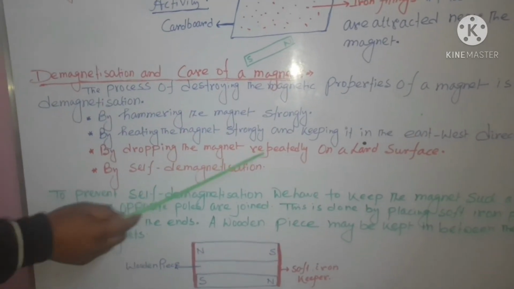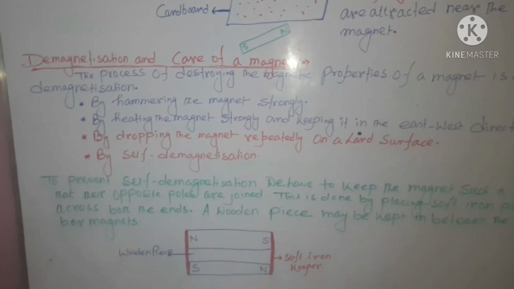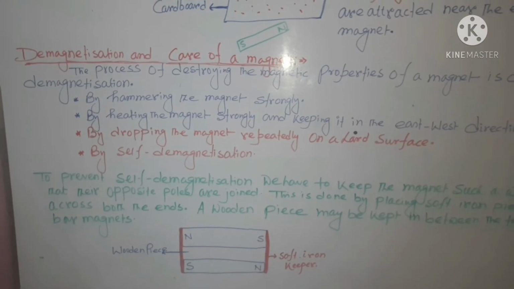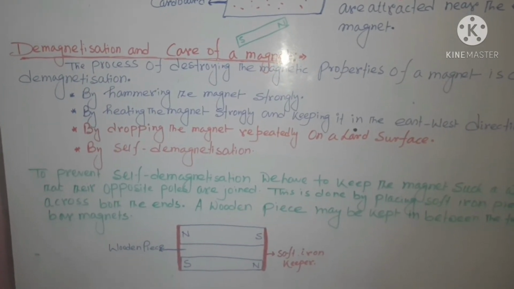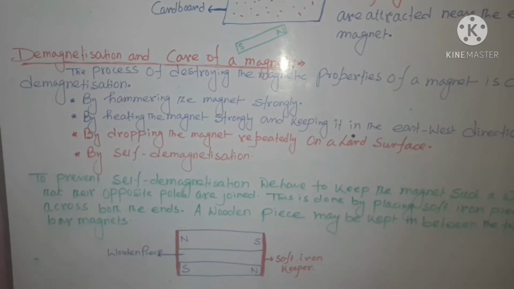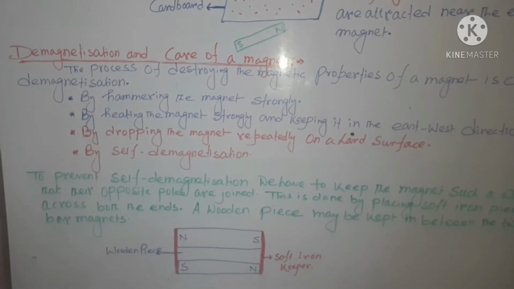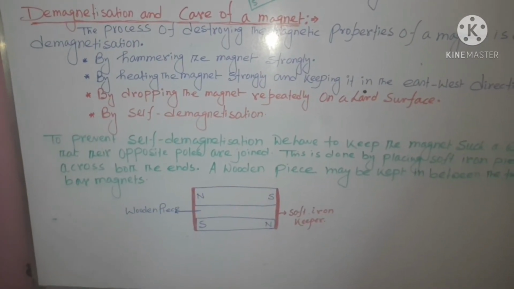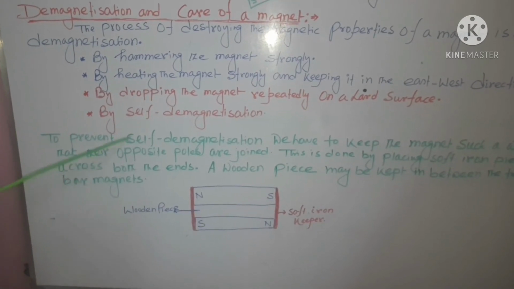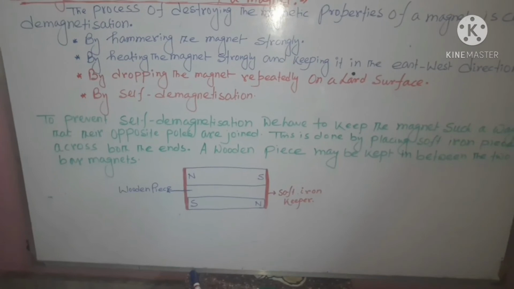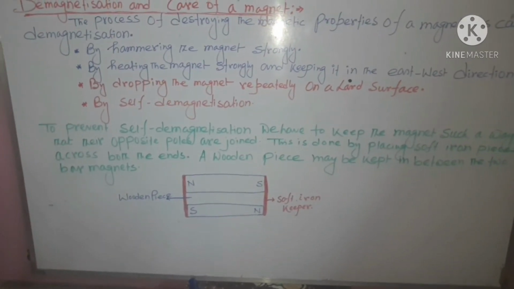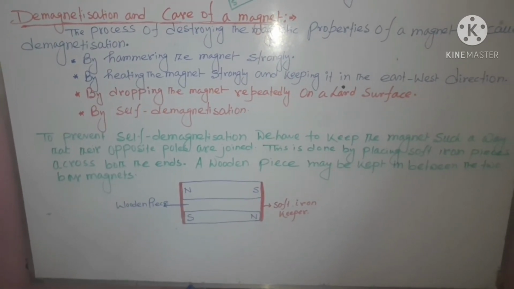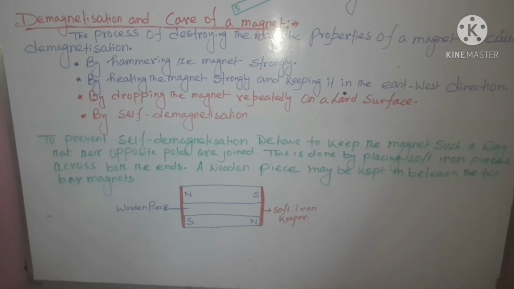What do you mean by self-demagnetization? If you keep a magnet freely, the magnetic properties of the magnet continuously lose very slowly. That process of losing the magnetic property of a magnet is known as self-demagnetization. Now, you can avoid this self-demagnetization, but to avoid it, you have to keep the magnets in a proper way. So you have to know how to keep the magnet to avoid self-demagnetization.